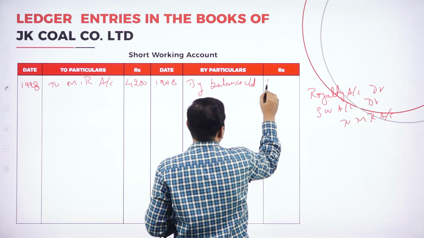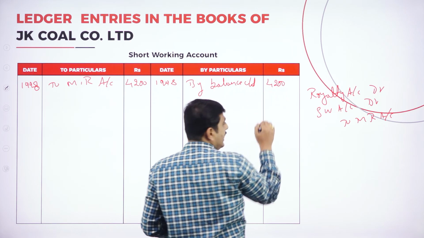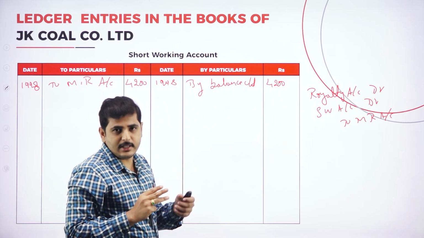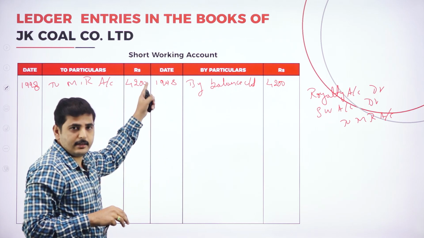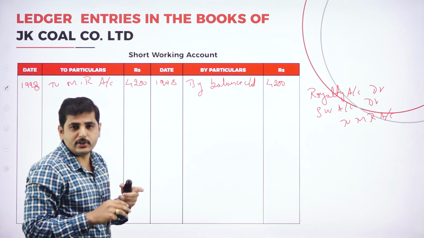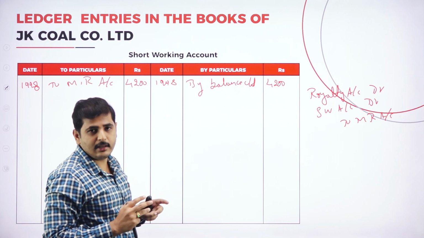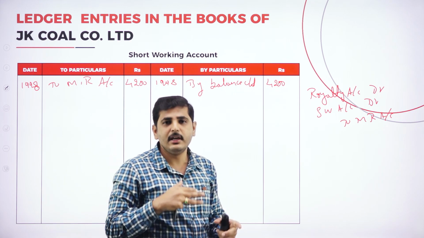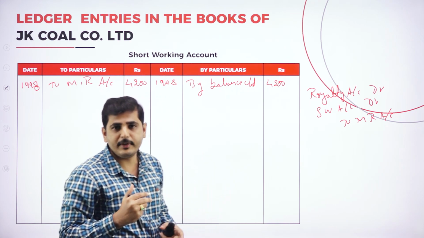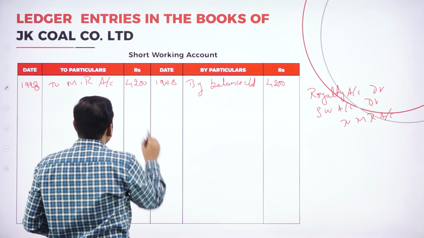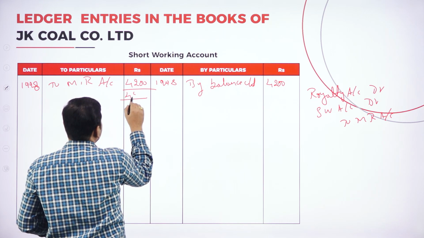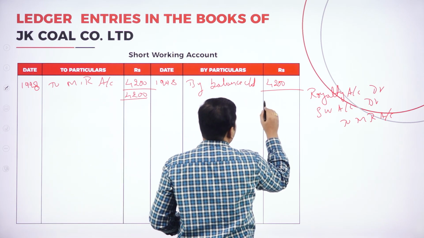The full amount will be carried down, because he has given 3 years' time. The first 3 years, inclusive of 1998, 1999, and 2000, we will be able to recover the short working. If we could not recover the short working, then that amount will be transferred to the profit and loss account. Again 4,200, here also